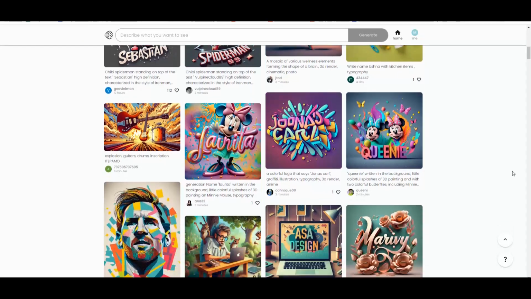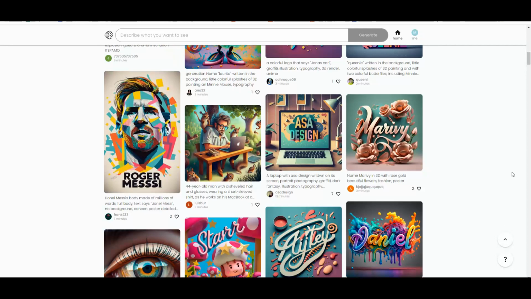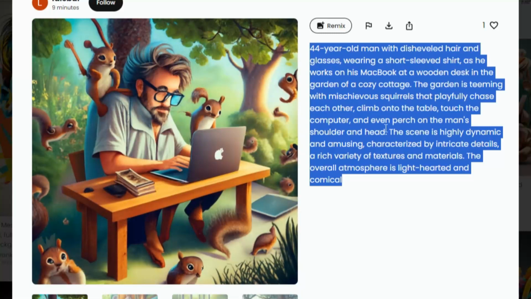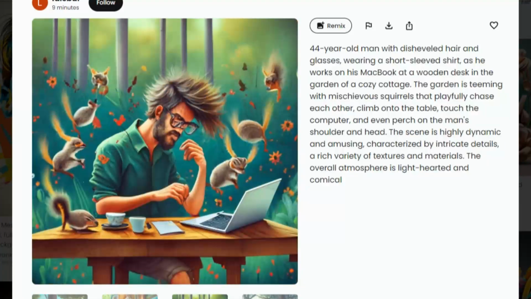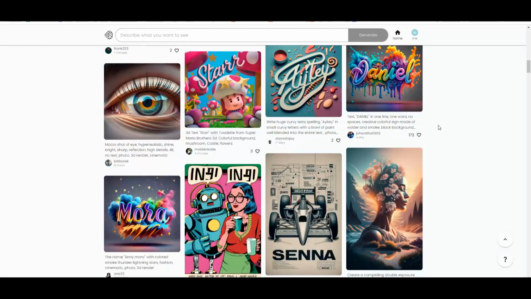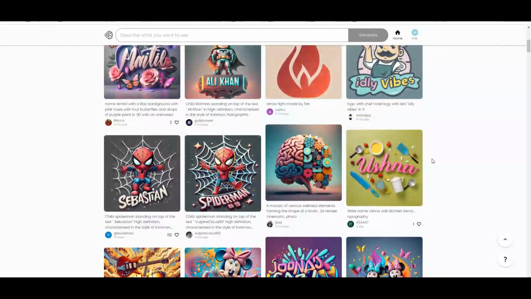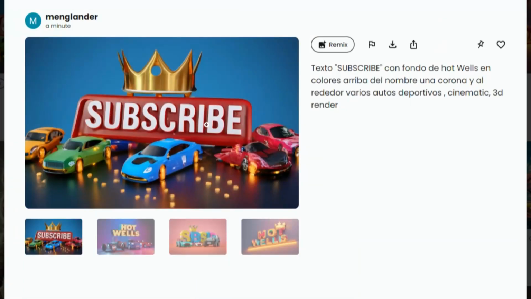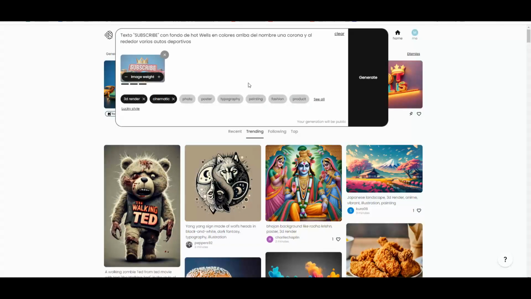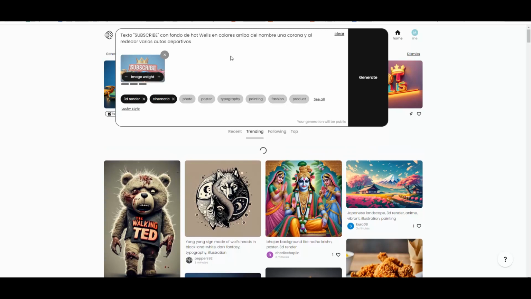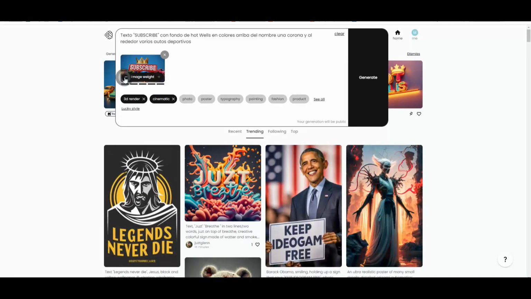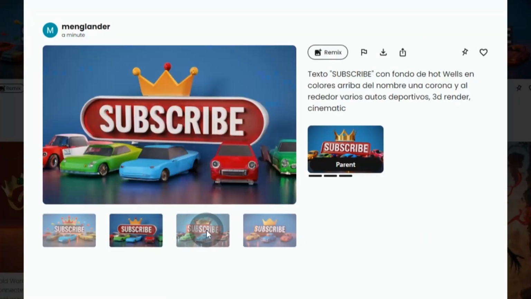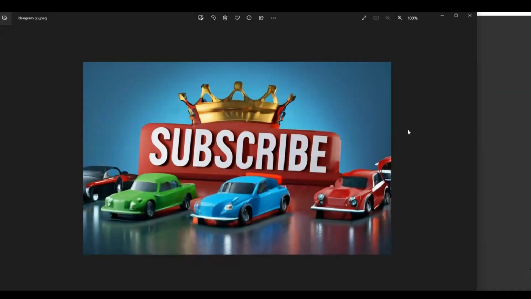To use Ideogram, I'd first recommend taking a moment to see how people are entering their prompts. A prompt is a descriptive message you give to AI, and AI will do its best to create something from the prompt. If you like the style from one of these images, simply copy the text, head to the input field, paste it in, and adjust it. Then click generate. Once they finish generating, you can use the remix tool to improve the design based on the pre-existing design by changing the image weight to fine-tune the overall image. And once you've created an image that you like the look of, you can click the download button and that will download the image for you.